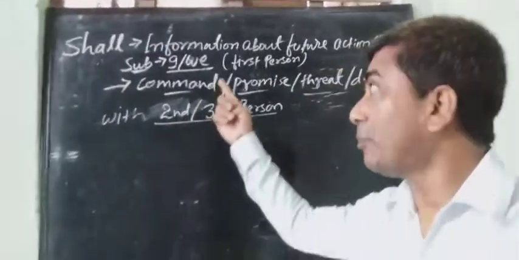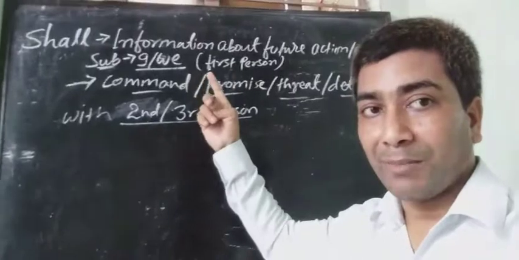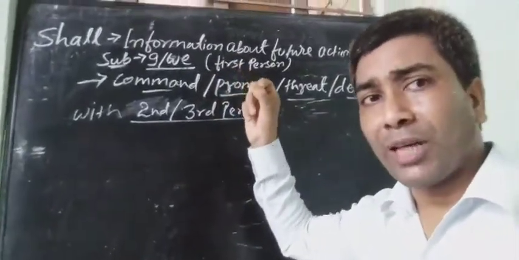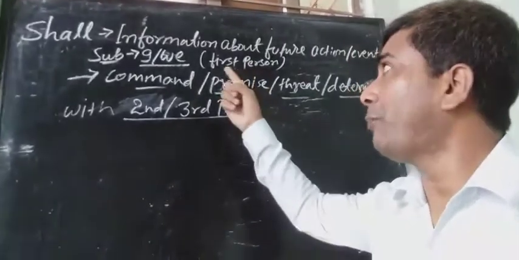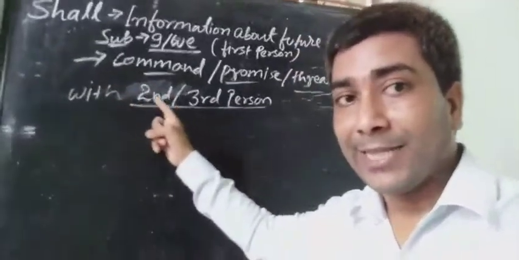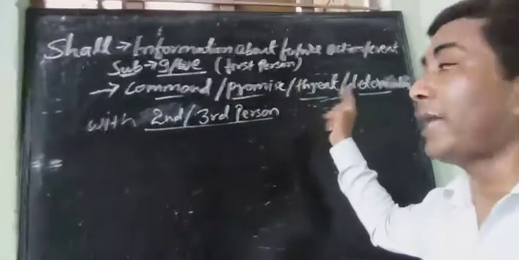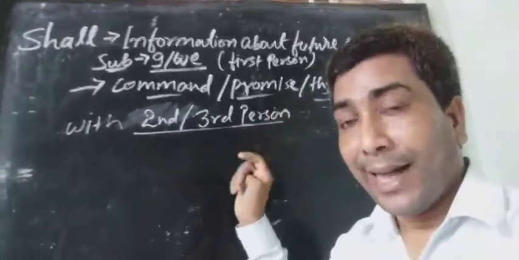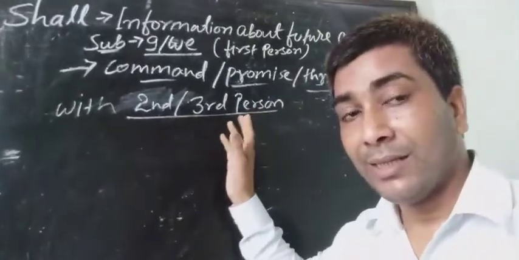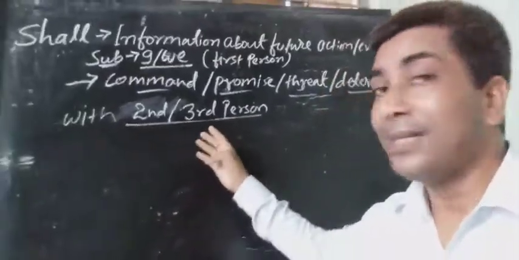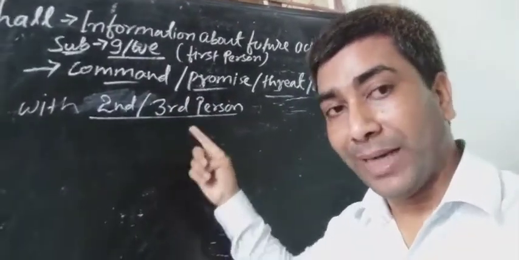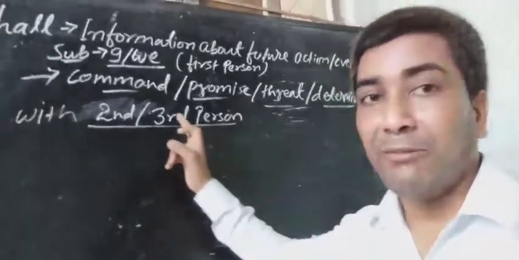First use is with first person. First person is I, we, as subject. We use shall only for future information of any action or event. Second use, when the sentence expresses command, promise, threat or determination, and the subject is not I, we. The subject will be second or third person. In that situation, we use shall, not will. If we use will, then it will be wrong. Shall will be used here.